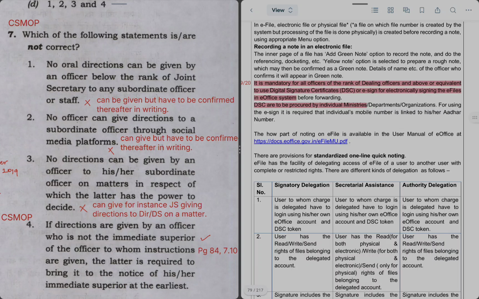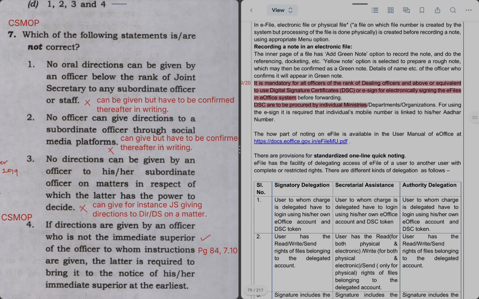Statement 1 says no oral directions can be given by an officer below the rank of JS to any subordinate officer or staff. There's no rank specified like that, so any senior can give you oral directions, but the only thing is that he or she has to confirm those instructions in writing as soon as possible. So this is incorrect. Next statement says no officer can give directions to a subordinate officer through social media platforms.